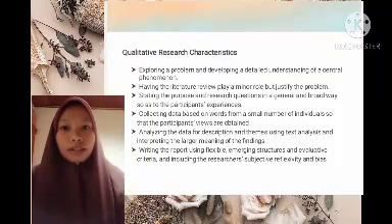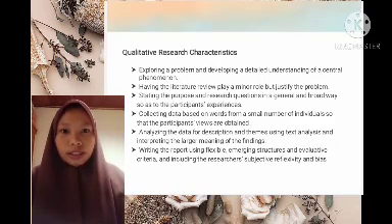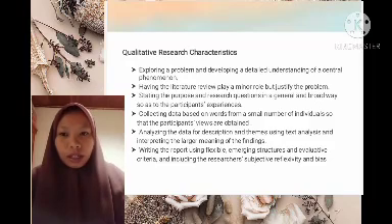The characteristics of qualitative research are exploring a problem and developing a detailed understanding of a central phenomenon. And the second is having the literature review play a minor role but justify the problem.